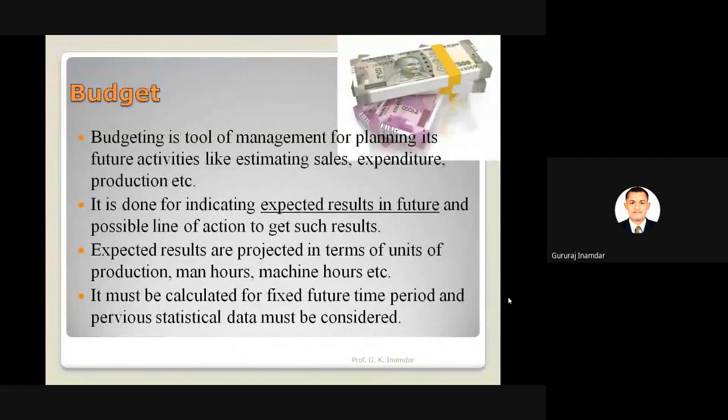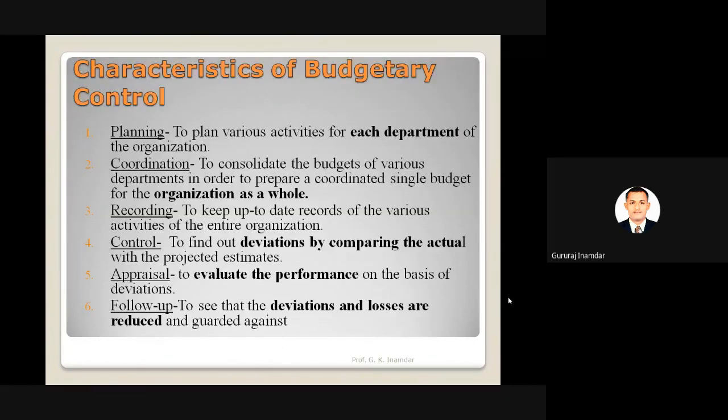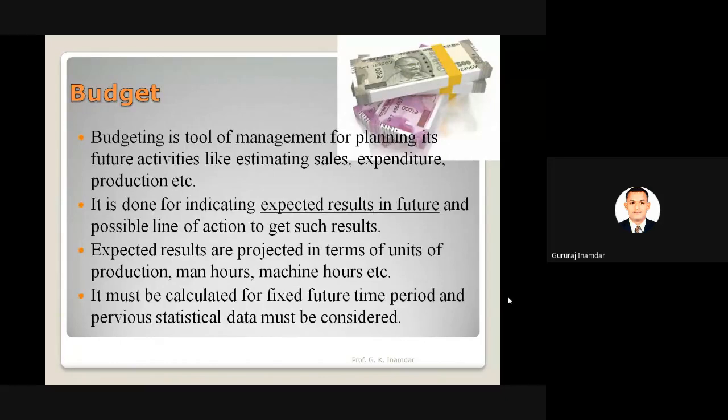Next is budget. Already we have discussed budget a lot. Budget is a tool of management for planning its future activities like estimating sales, expenditure, and production. Whatever money is required to run the industry or organization, we have to sanction the budget and think about the budget before the start of the financial year.